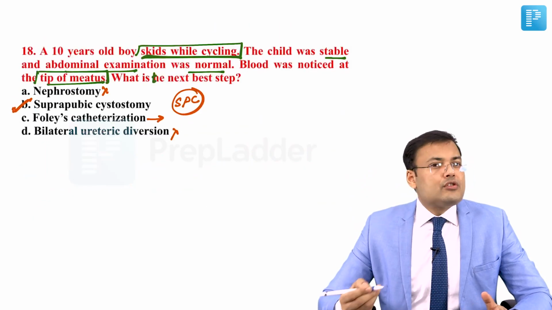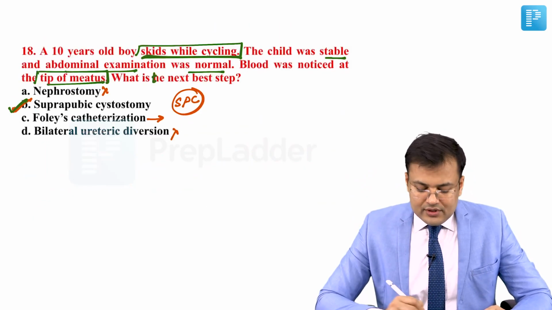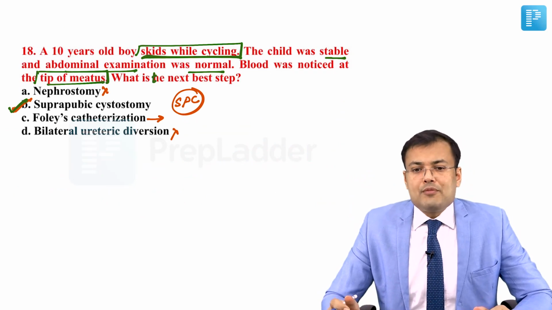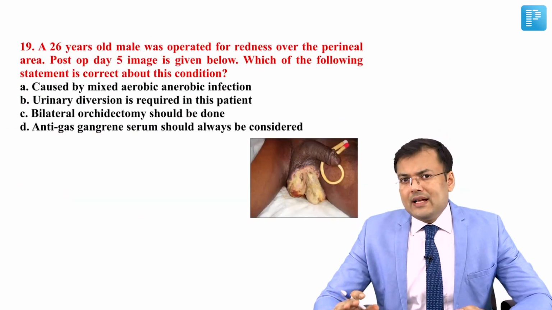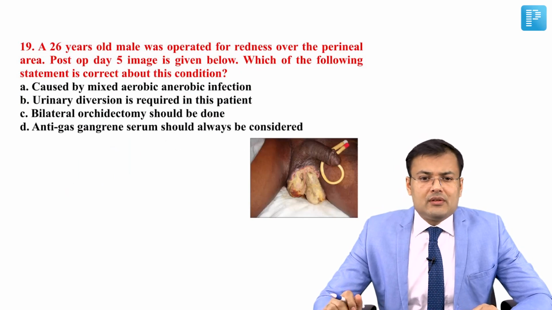And since RGU is not there in the option, what is the correct answer for this question? It is B, that is suprapubic cystostomy. See the question number 19, again a repeat question.